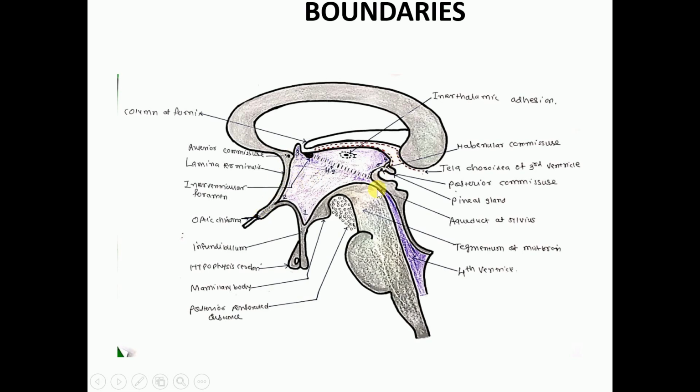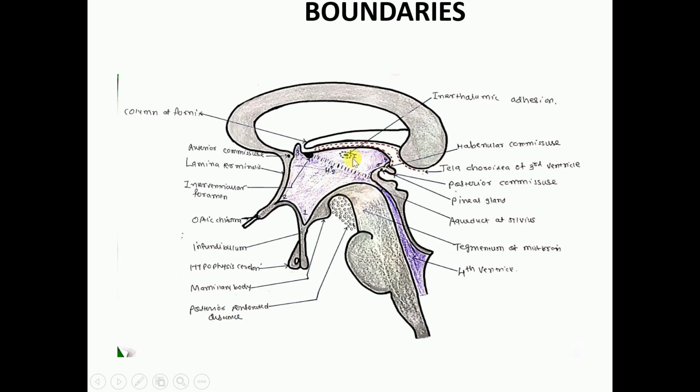Posterior wall, that is formed mainly by pineal gland. This is the pineal gland. Above the pineal gland there will be upper lamina, and below the pineal gland inferiorly there will be inferior lamina. So through the upper lamina there will be passage of commissurial fiber which is known as habenular commissure. From here the habenular commissure will pass. Through the inferior lamina posterior commissure will pass. Okay, so pineal gland, habenular commissure and posterior commissure form the posterior wall.